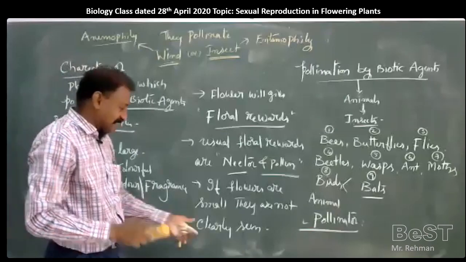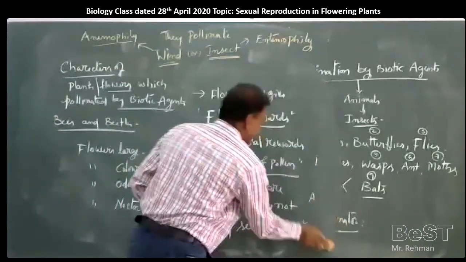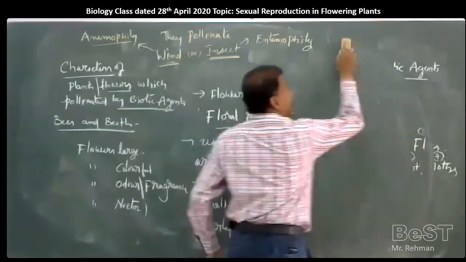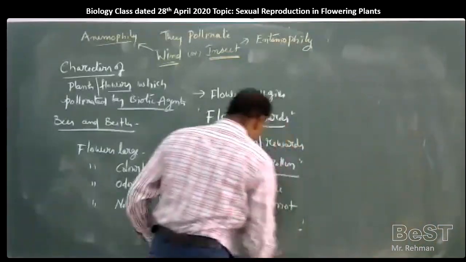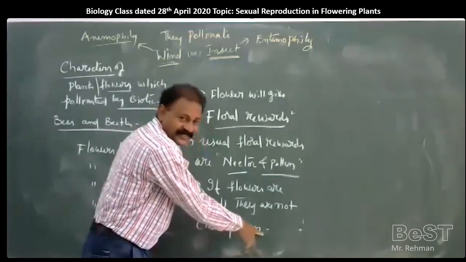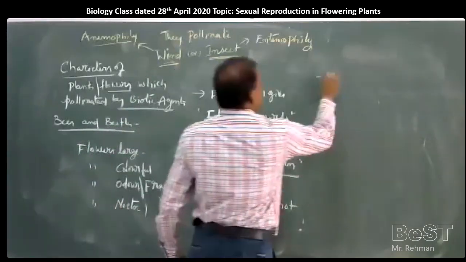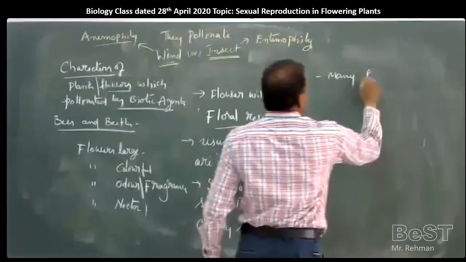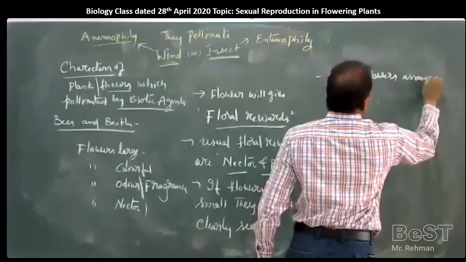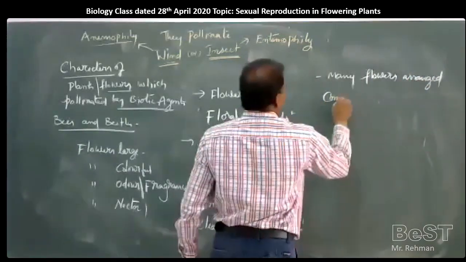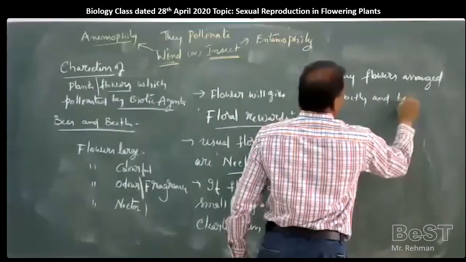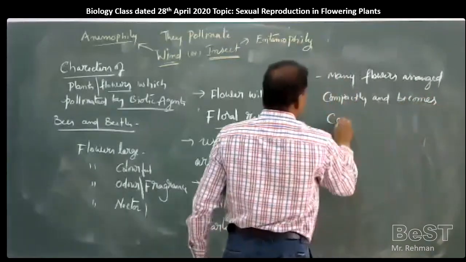So when they are not clearly seen, they are arranged in the form of a cluster or inflorescence to become conspicuous.